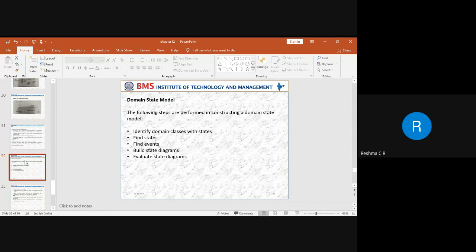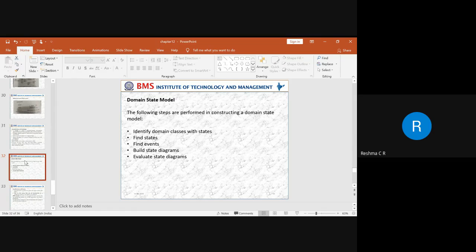So while constructing a state model, we need to use this class model to observe the behavior of an object, and how these objects are going to behave with respect to the different states. What are the different events, and how is the transition from one state to another going to happen when an event takes place? That is what we are trying to observe with respect to the domain state model.